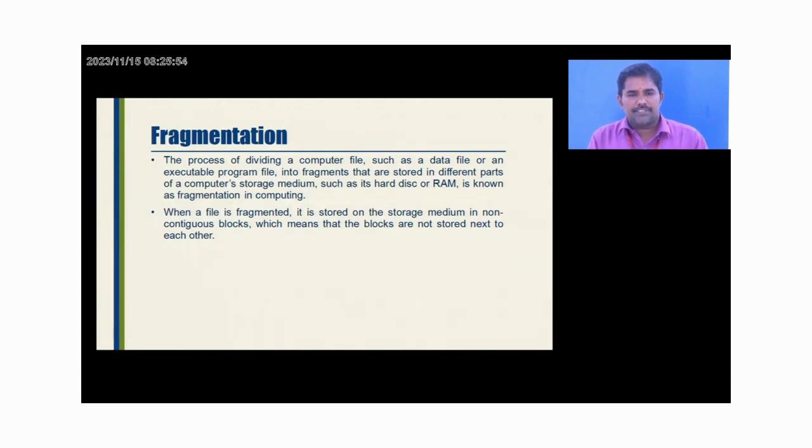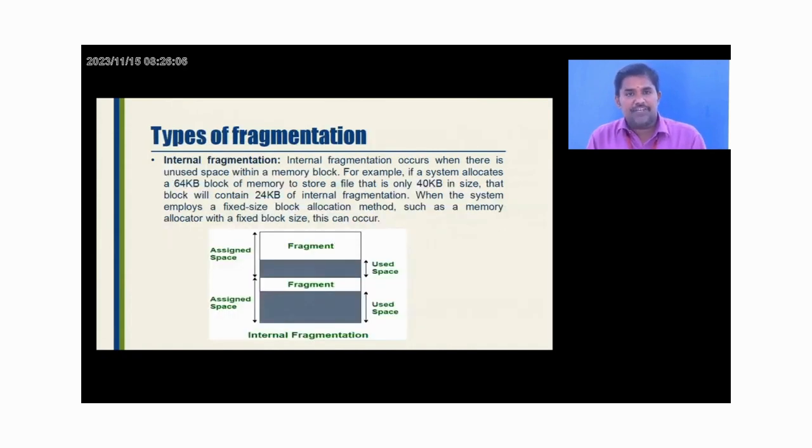So fragmentation is all about this: you can store some elements, and after that you make continuous deletions. When you delete some data from memory, it creates fragmentation. It creates some free space. So there are two types of fragmentation. One is internal fragmentation, which I illustrate here in some detail.